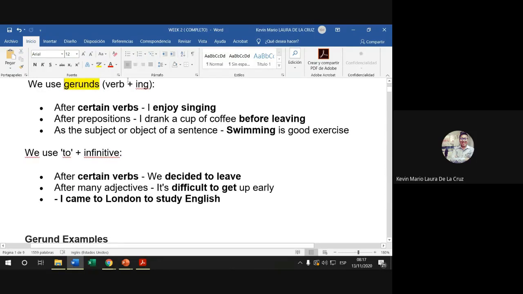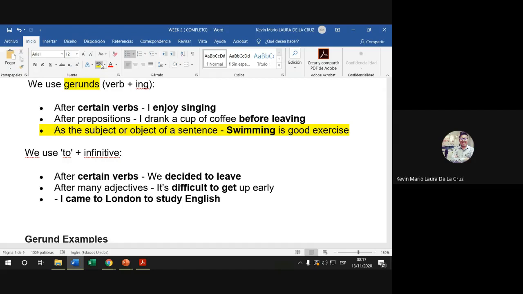Last class, we had an experience using a gerund as a subject, right? As we are watching right here in the third point, we see the verb with ing at the very beginning of the sentence. Because in this case, swimming is a good exercise. Swimming is our noun. Okay, it's our subject to consider. Something really important to keep in mind, right?